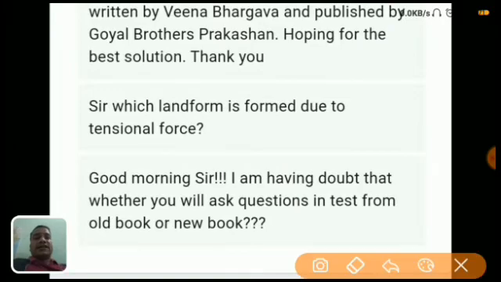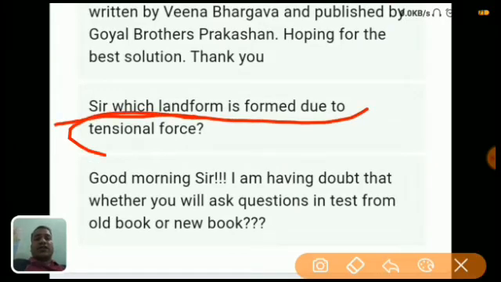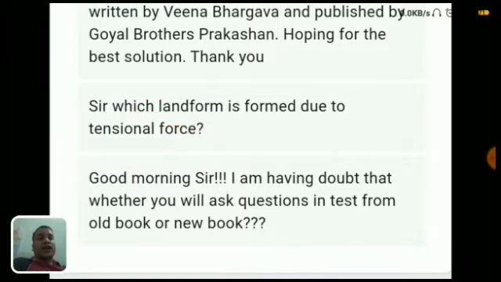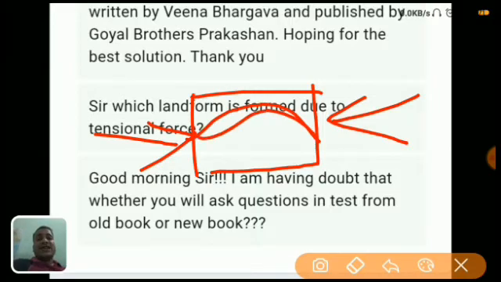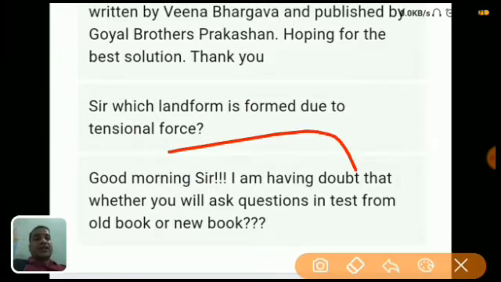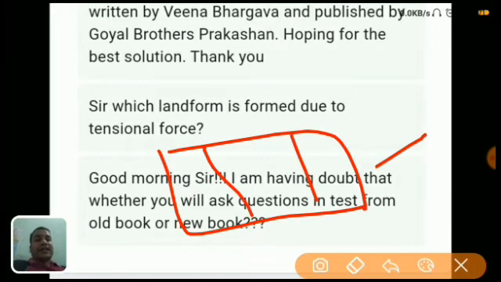Next question: which landform is formed due to tensional force? Basically there are two forces, compressional force and tensional force. I already explained, but let me clear once more. When compression occurs on a rock structure, it folds, so fold mountains are formed. But when there are cracks and there is a tensional force, it forms a block mountain. So due to tensional forces, block mountains are formed. I hope it is clear.